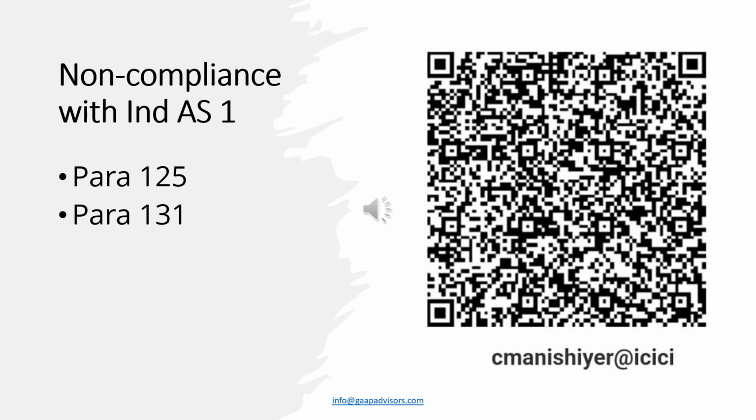Therefore, the company should have either disclosed the carrying amount of the asset or liability affected by the estimates and assumptions for all items in the note on critical accounting estimates and assumptions, or cross-referenced the items to another note disclosing the carrying amount of the asset or liability affected by the assumption. As the company has not done either of the two, the company has not complied with para 125 and 131 of Ind AS 1.